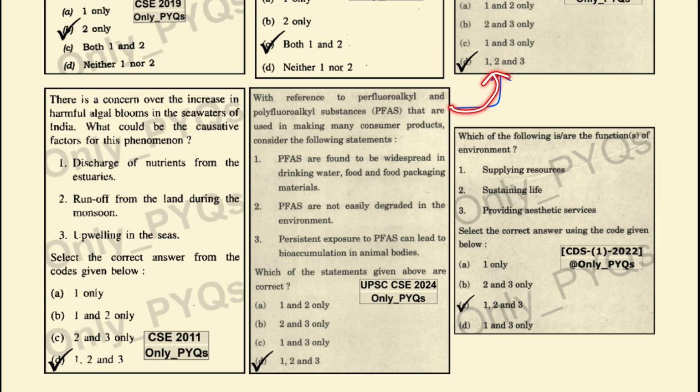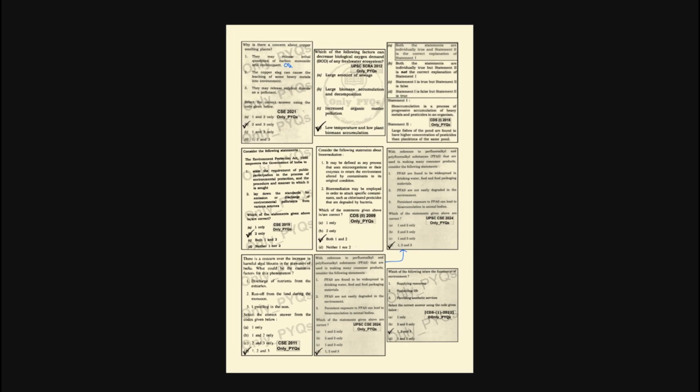So this is the same question which we have discussed here. Which one of the following are the functions of the environment? Supplying resources, this is the function of environment. Sustaining life, this is also a function of environment. Providing aesthetic services, this is also a function of environment. So 1, 2 and 3 becomes the answer.